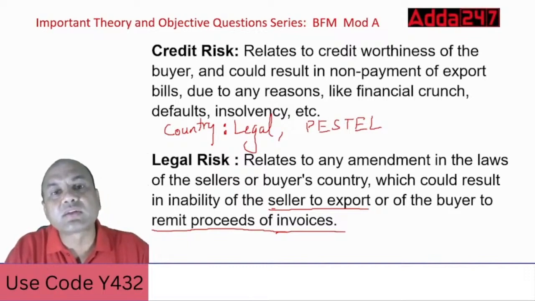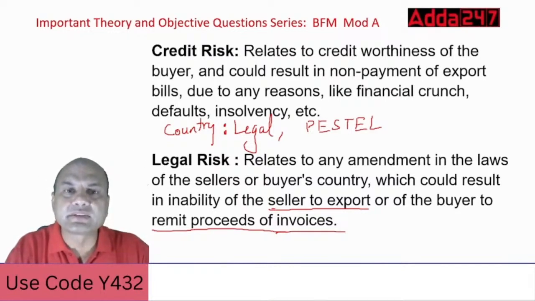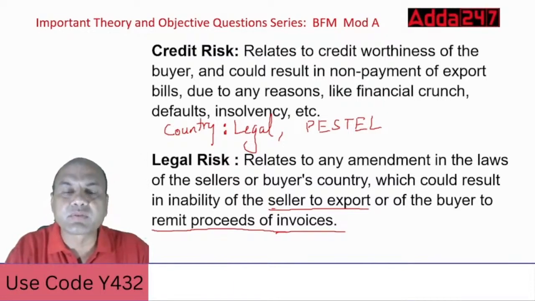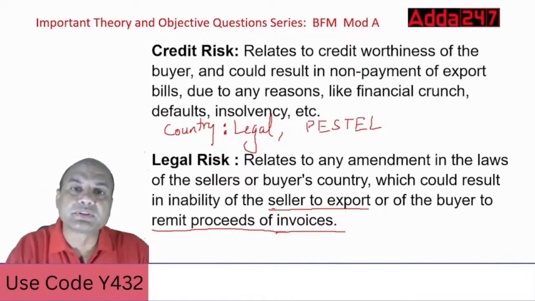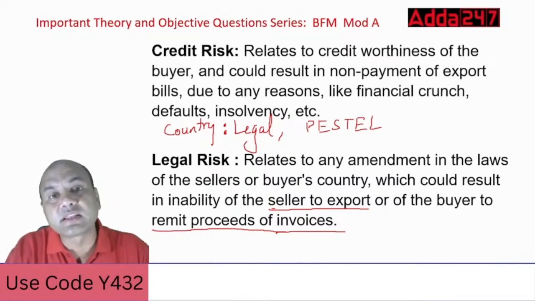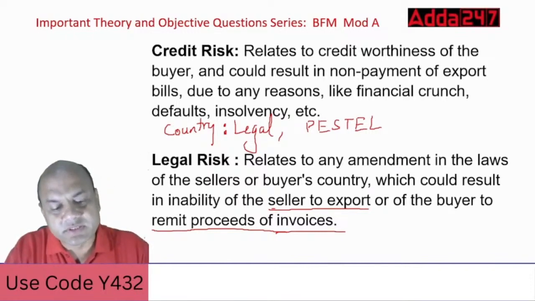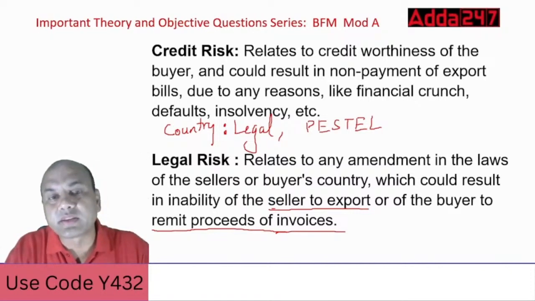In India, you can take the collateral, and nobody stops you. Suppose in some Middle East countries, the collateral is to be taken. How can you take it if you are a foreign bank over there? You can't take it, because there the laws are different regarding property. So it depends on those laws. That's why it's called a legal risk. Whenever you have to enter any country for doing any business, you have to be sure what the legal problems in that country are.